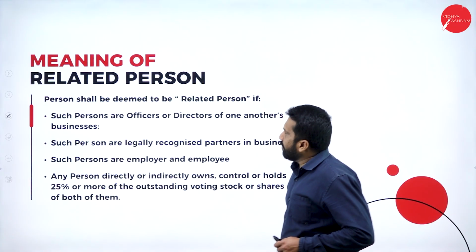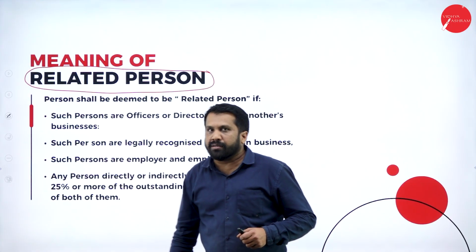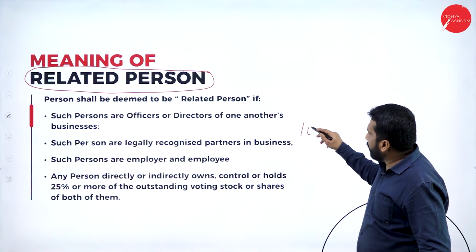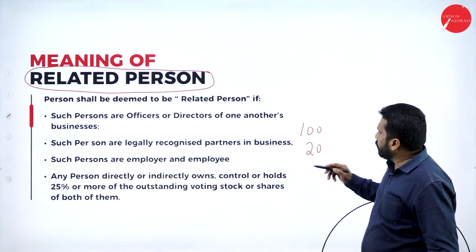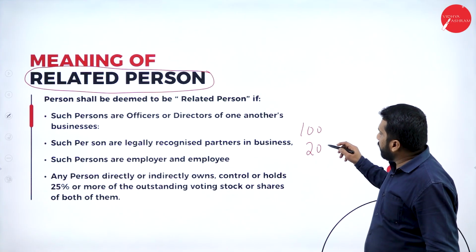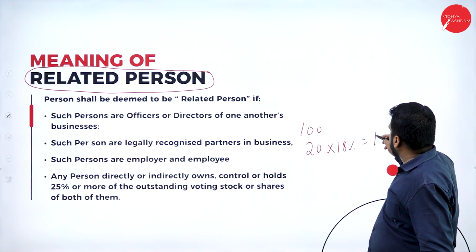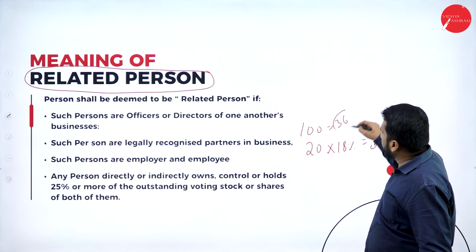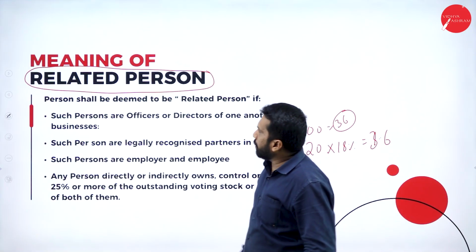Now, meaning of related person, very important. Related person means what? As I told you, in the market the goods is available for 100. Because of your brother or your sister, you are selling for 20. Tax is always calculated on what? Your selling price. Your selling price is 20. 20 into the tax rate, it will be how much? 3.6. But actual tax is how much? 36. See how much you have avoided. There is a loss to the government. Again, we'll come back to this.